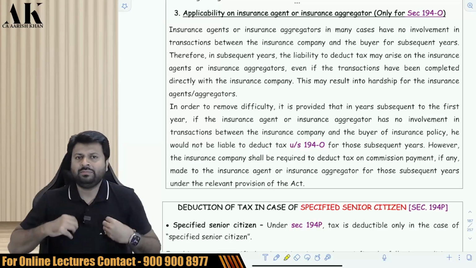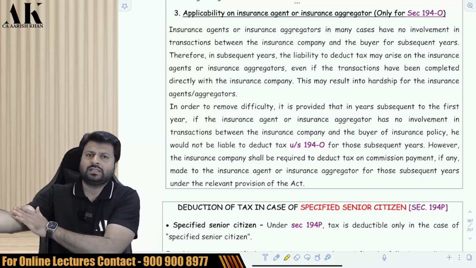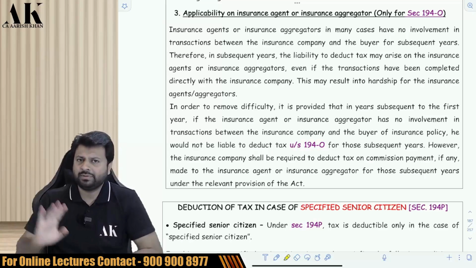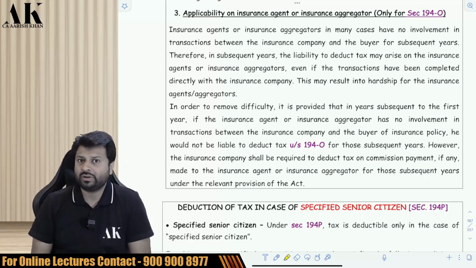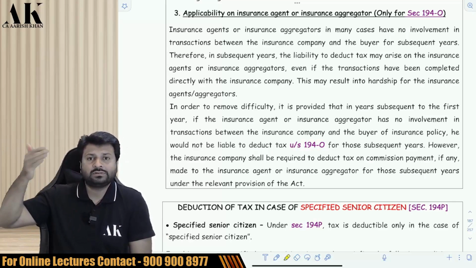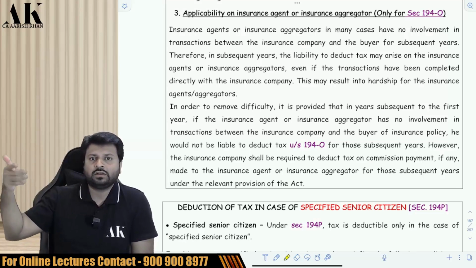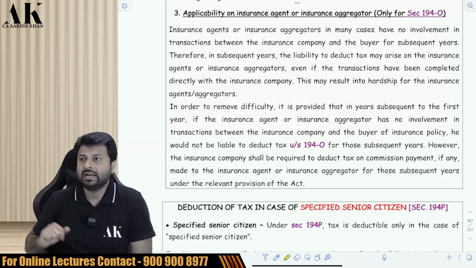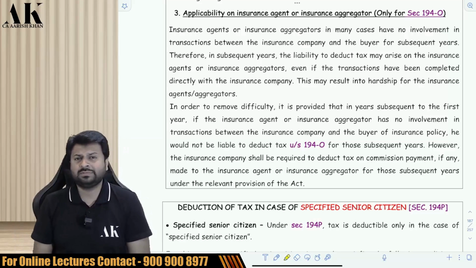So I will make the payment to Policy Bazaar, and Policy Bazaar will make the payment towards, say, LIC or any other company, and it will deduct the TDS on making the payment to LIC. Now, this is the first year. From subsequent years onwards, what happens? I am not going to Policy Bazaar. I am directly making payment to LIC.